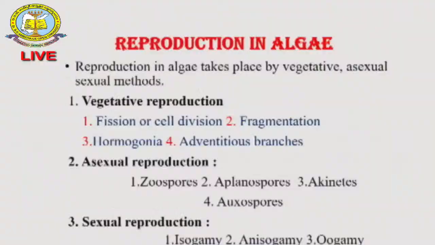In algae we see four types: zoospores, aplanospores, akinetes and exospores. All these spores are structurally different, so we give them special names.